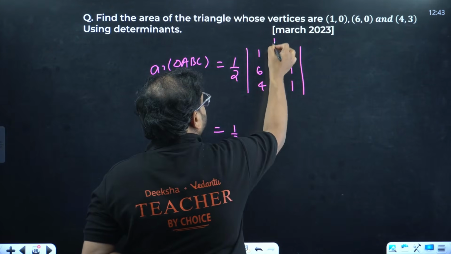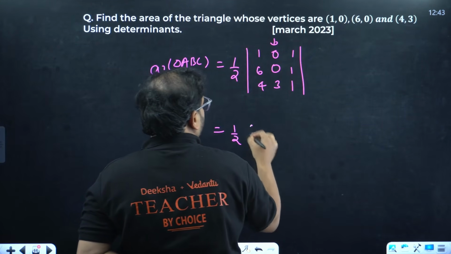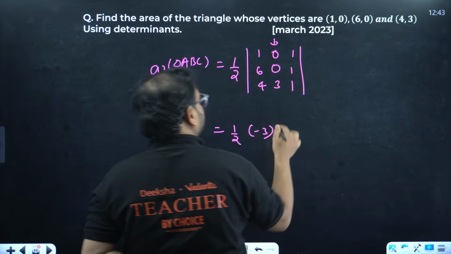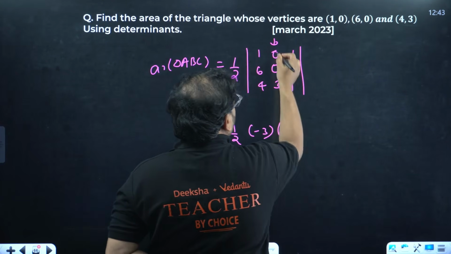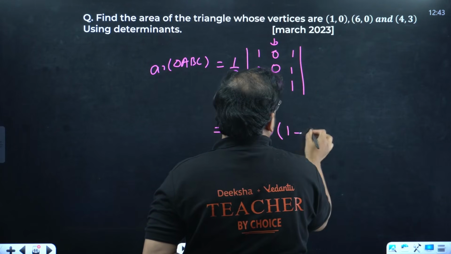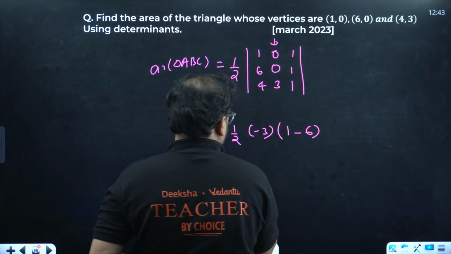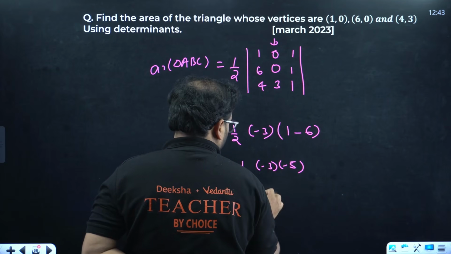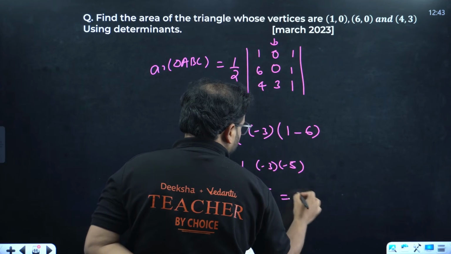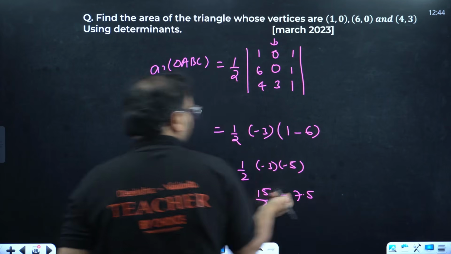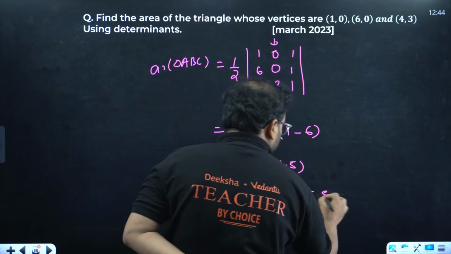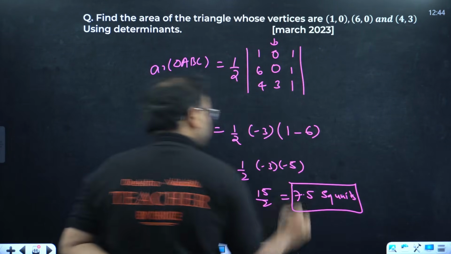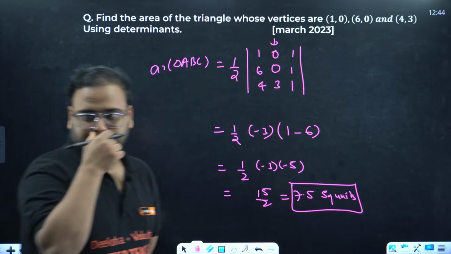Expand across the second column itself, with signs minus, plus, minus. Remove this, we get 1 minus 6. 1 by 2 into 3 minus 3 into minus 5, that becomes 15 by 2, which is 7.5. It's the area, right? Square units. Please cross check your answers.